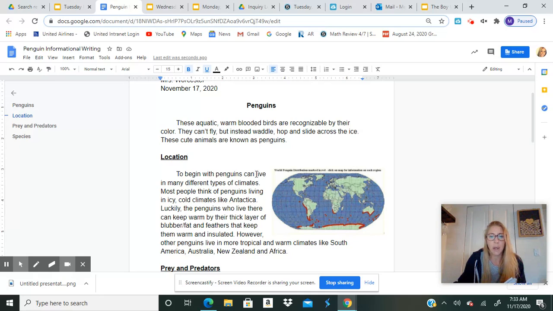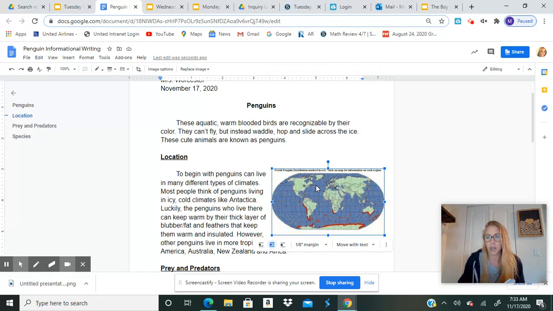To begin with, penguins can live in many different types of climates. Most people think of penguins living in icy, cold climates like Antarctica. Luckily, the penguins who live there can keep warm by their thick layer of blubber fat and feathers that keep them warm and insulated. However, other penguins live in more tropical and warm climates like South America, Australia, New Zealand, and Africa.